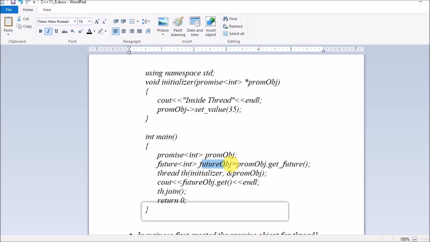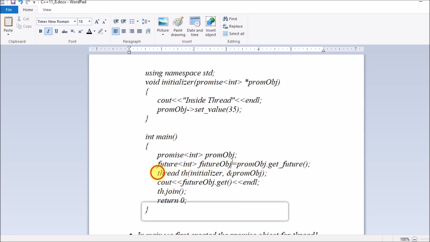So how do we get the future object? Since we know that the promise object in future will set its value, there is a member function, get_future, in this promise object, which will give the future object. This value is not set actually, we are just creating an object initially. So guys, this is a promise object, this is a future object, and we are calling the member function of the promise object, that is get_future. Till this time it's not filled actually, and later on it will be filled, guys. This is just to create an object.